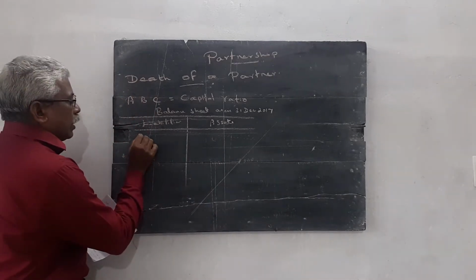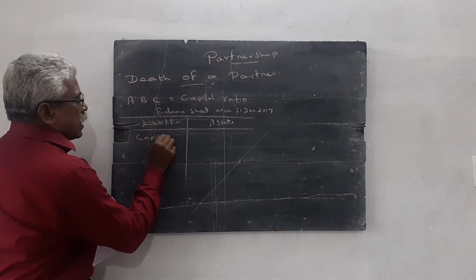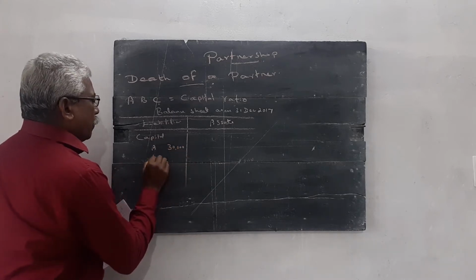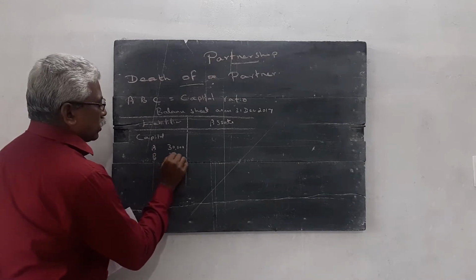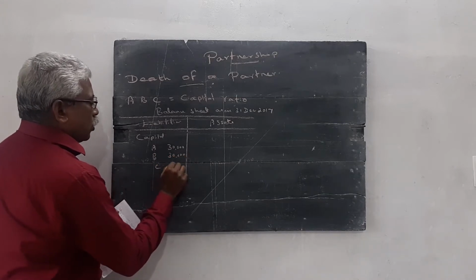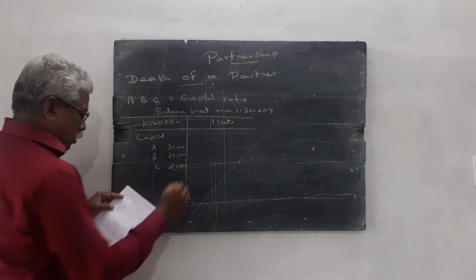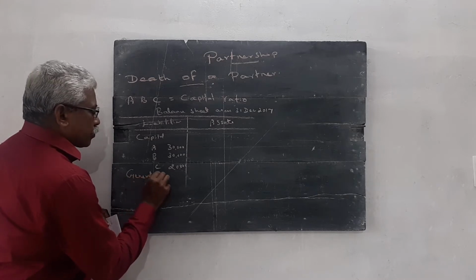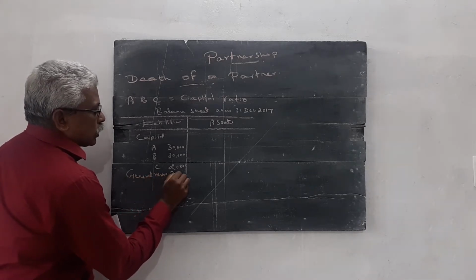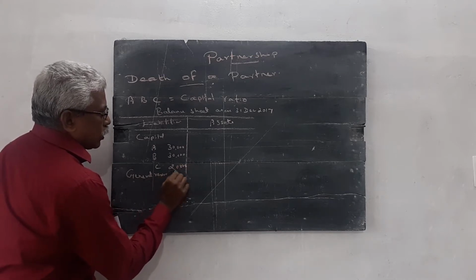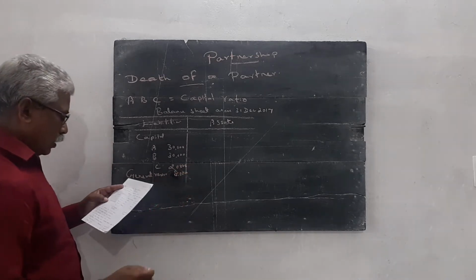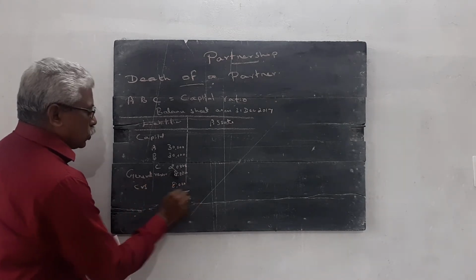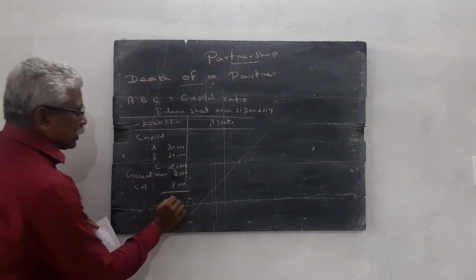First we write the liability side. Capital: A's capital, rupees 30,000. B's capital, rupees 30,000. C's capital, rupees 20,000. Then general reserve, rupees 8,000. Then creditors also 8,000. So total 96,000.